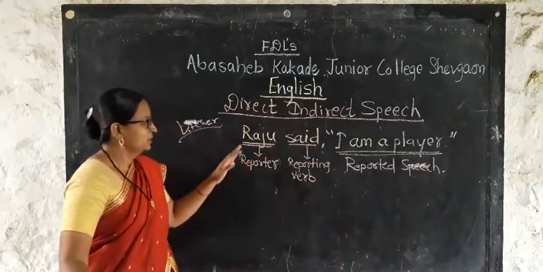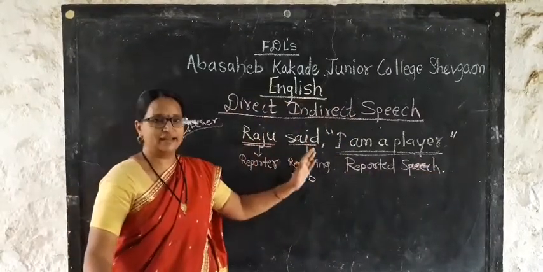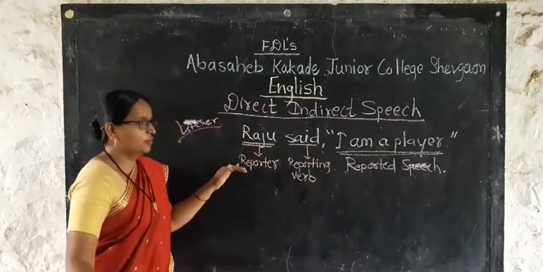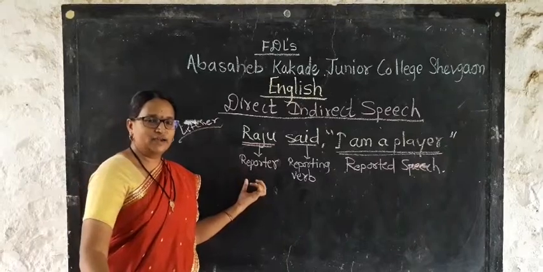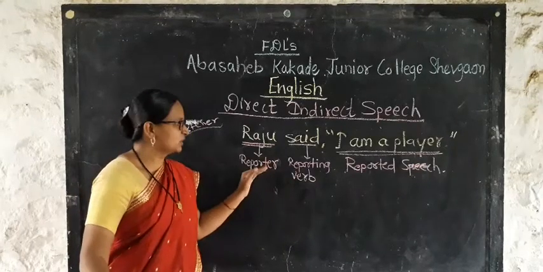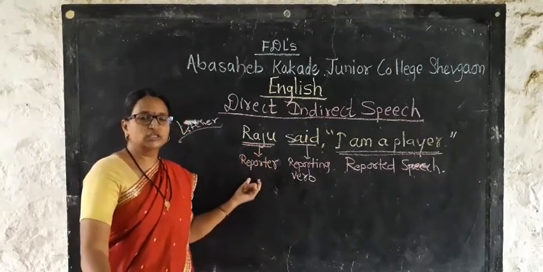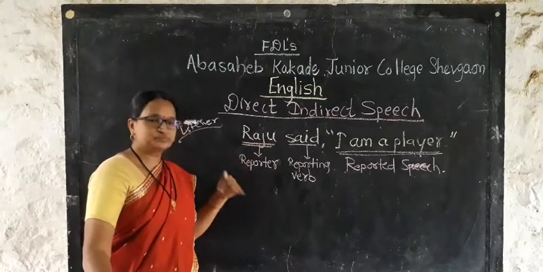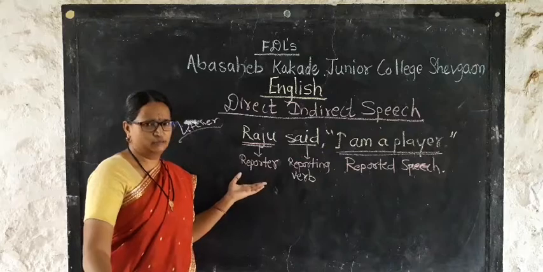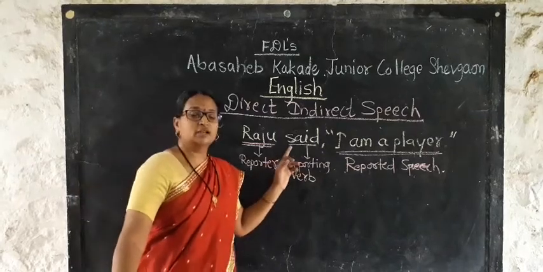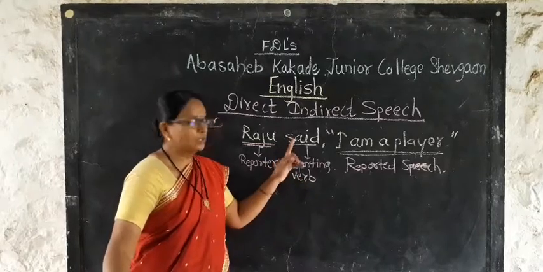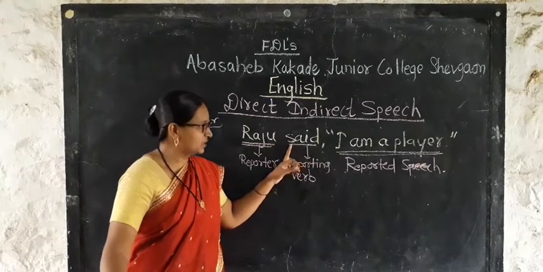See here, Raju said, "I am a player," and here we have identified various parts of this particular sentence. Raju is the reporter of the sentence. Reporter means a person who is telling that information. Then which reporting verb is used to tell that information, that is the reporting verb. Here in this sentence we have "said."